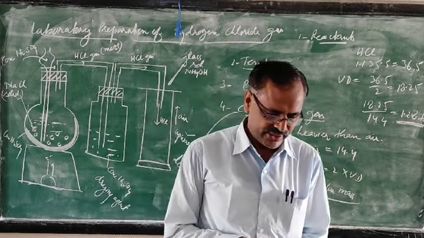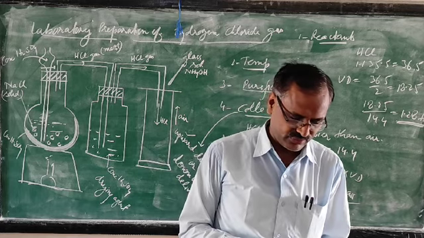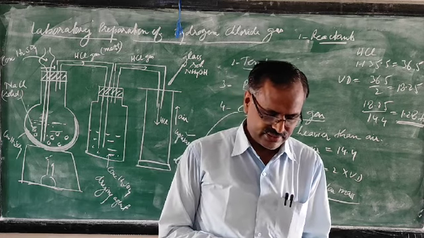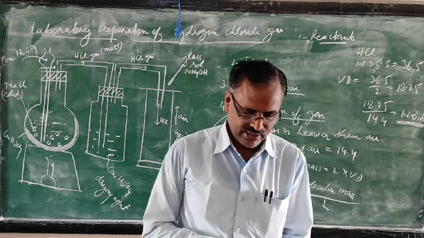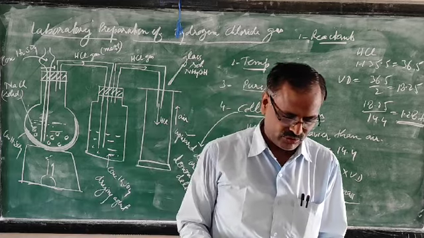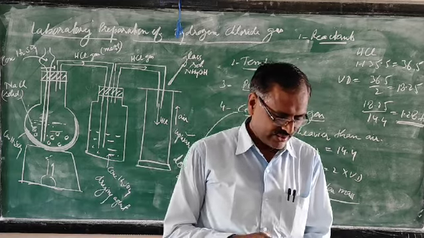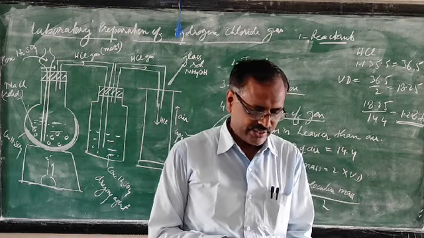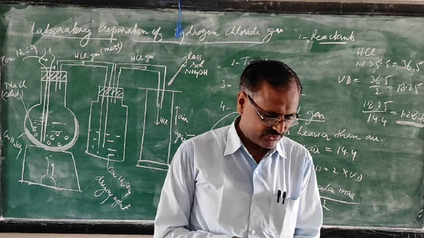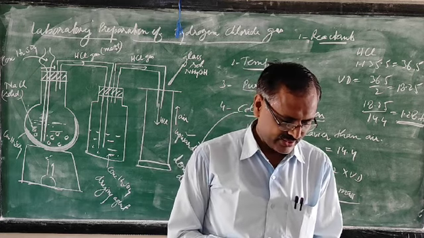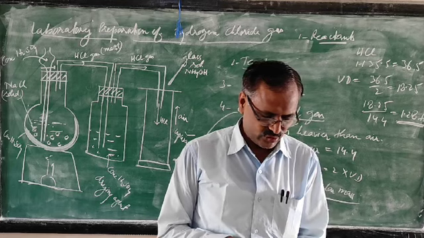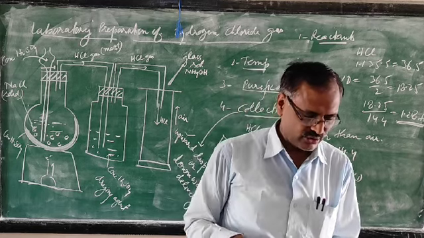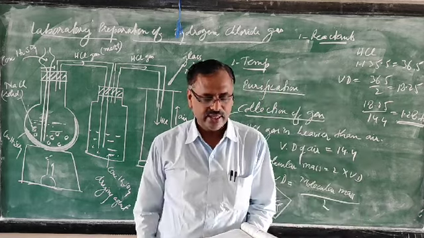Then hydrogen chloride gas is purified by passing through concentrated H2SO4. So concentrated H2SO4 is used as drying agent, underline this one. Quicklime and phosphorus pentoxide cannot be used because they react with hydrogen chloride gas. Then collection of the gas, underline this one: HCl gas is collected by upward displacement of air since it is 1.28 times heavier than air. And then second point, HCl gas is not collected over water since it is highly soluble in water. That much is required. All these important points are there, underline them and cover them.